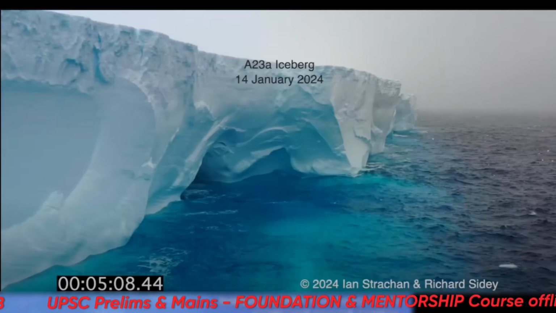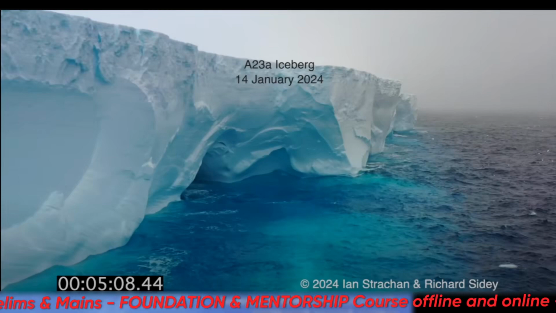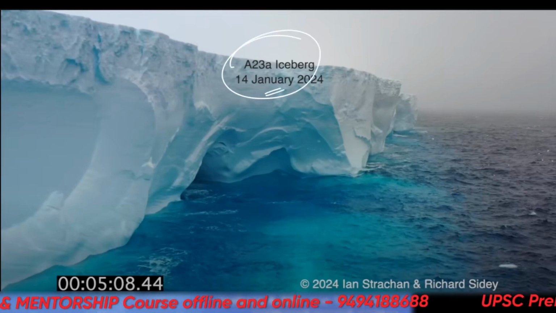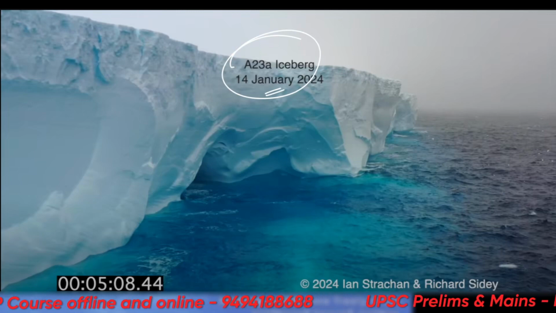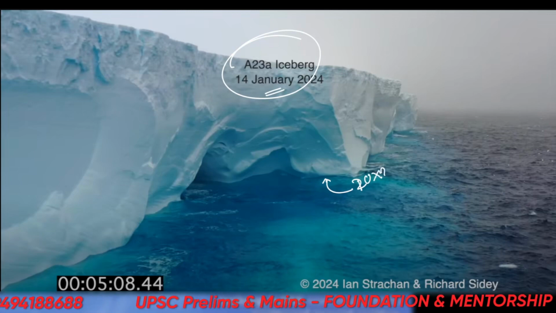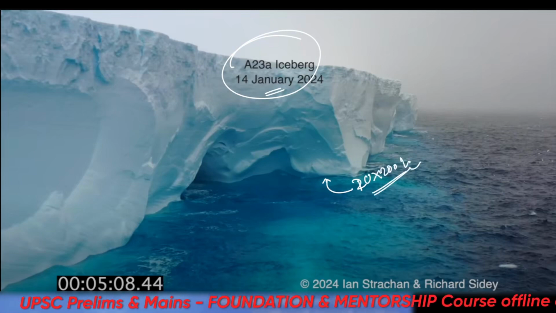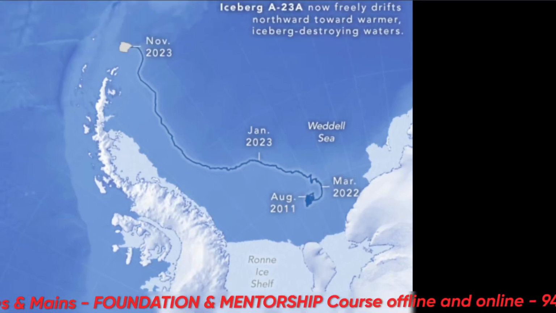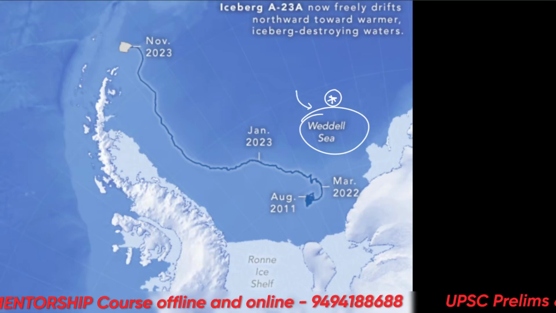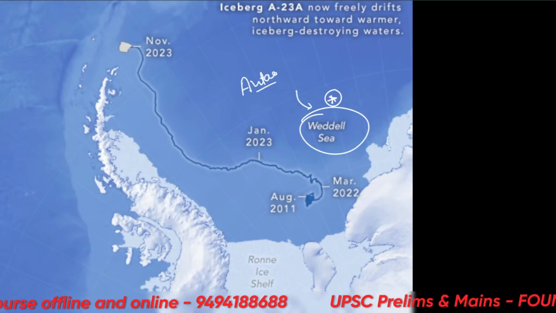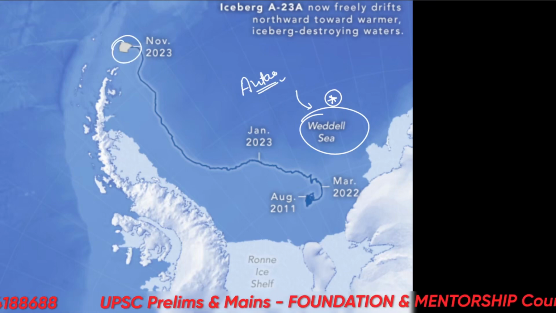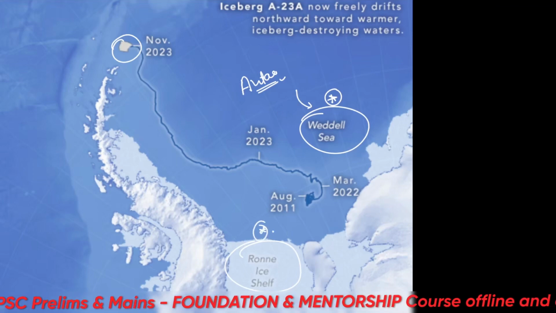In the final news for this lecture, we see this large iceberg. It's a completely beautiful piece of nature. When you see the video, you can just go and search this A23A iceberg. Alright, and it's much bigger. The scale is not completely identifiable here, but it's kilometers long, about 20 by some 200 kilometers long. Alright, and it's a completely beautiful piece of nature. So what's more important for us is the Weddell Sea. Please remember that the Weddell Sea is near Antarctica, from where this iceberg has been broken off. From which ice shelf? Ronne ice shelf, near the Weddell Sea. Alright, so please remember all these things.